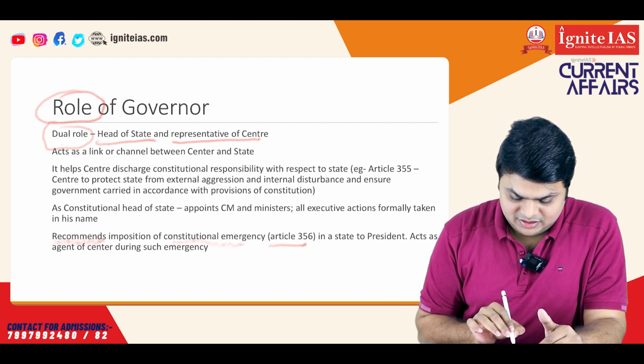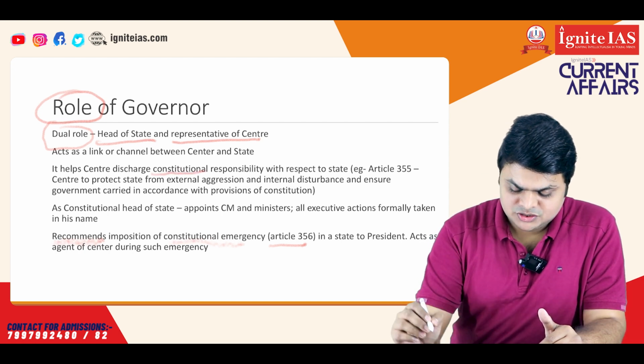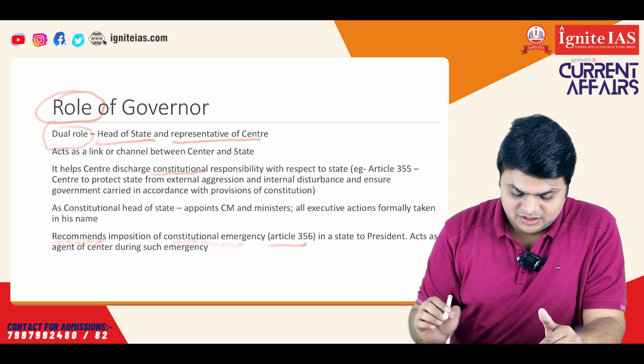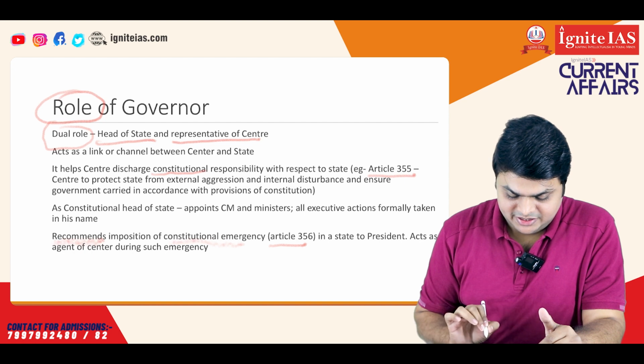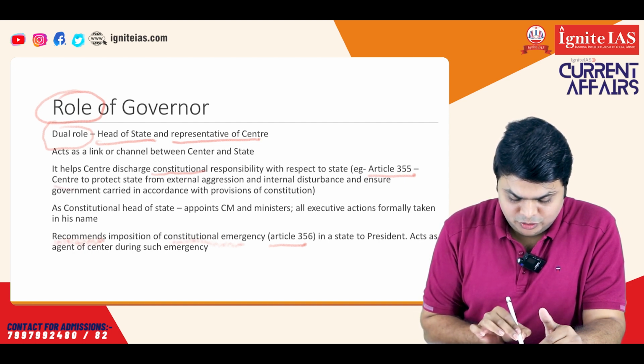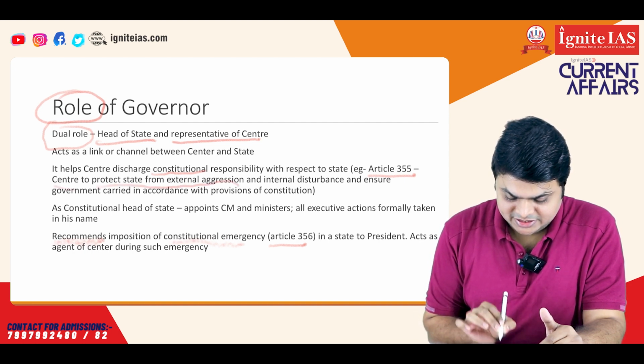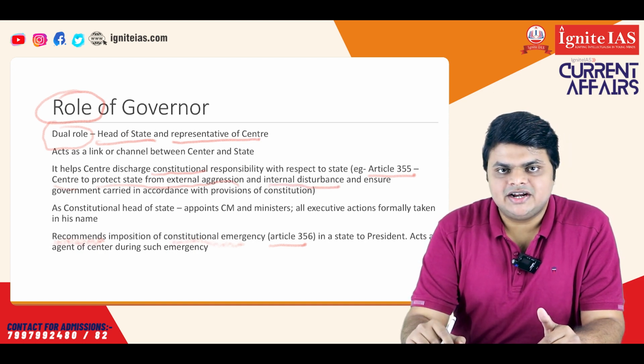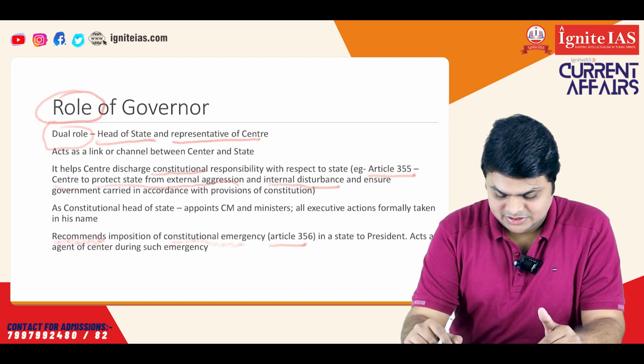Apart from that, the constitution also gives two duties to the center with regard to governance in the state. One is in Article 355. It states that the center needs to protect the state from external aggression and internal disturbances. So it is the center's duty to ensure that the state is protected from any external aggression and also any internal disturbance.